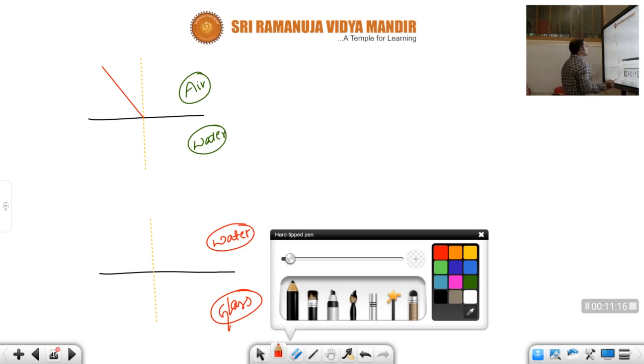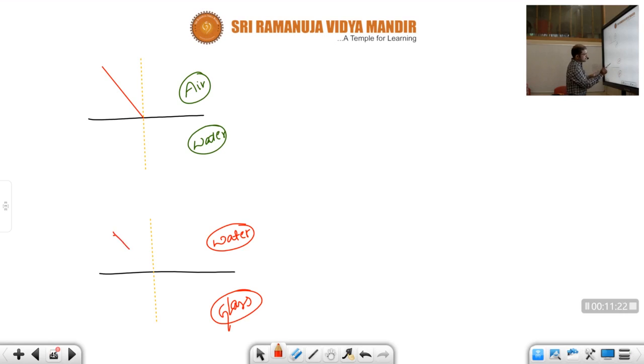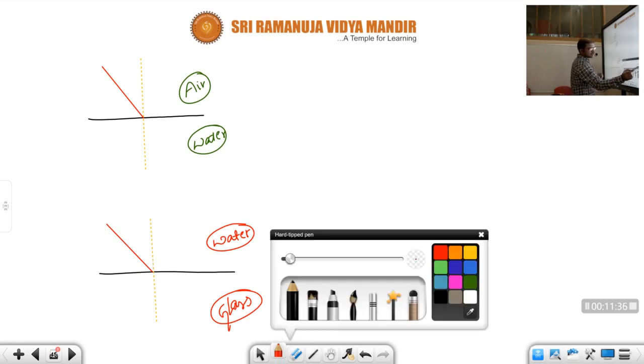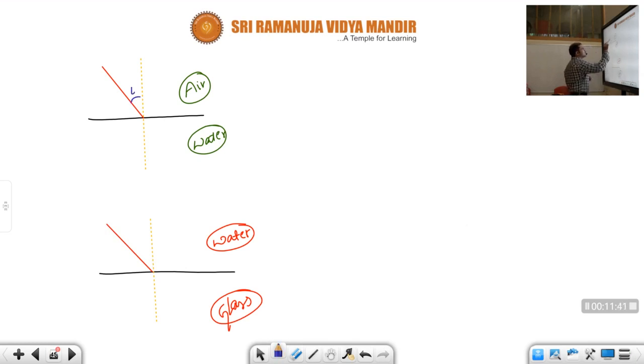With the same angle the incident ray has fallen here also. Let us consider this as angle of incidence i and angle of incidence i. This ray is the incident ray, children. Now observe, the light is entering from air to water.